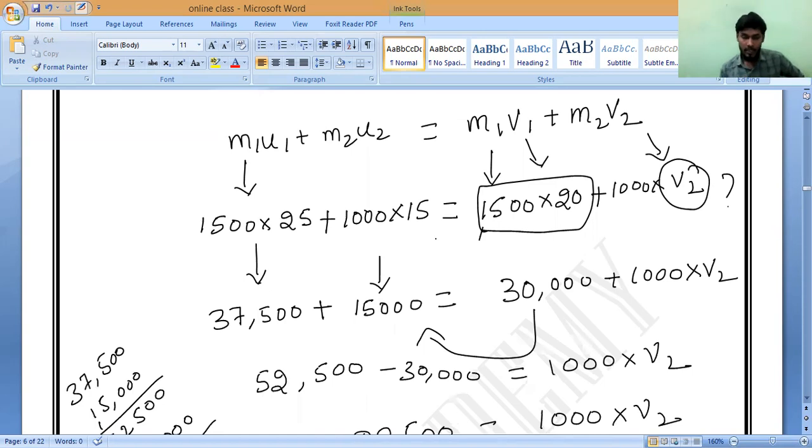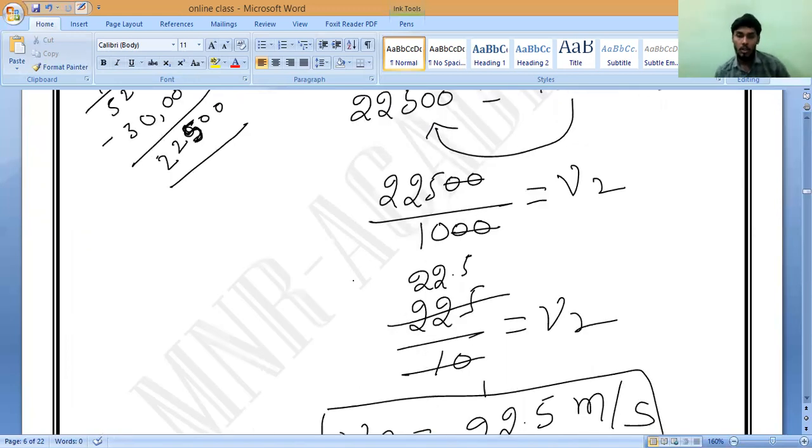So here it is in addition. 1500 into 20, 15 into 30, so 30,000. You can see directly, you can multiply 15 into 30, three zeros will come. That's all. Here 25 into 15 is 375, with two zeros. So 15 ones are 15, three zeros will come. Multiplication faster, I'm saying. You have to add it. Also 35 plus 15 is 50, 50 plus 2 is 52, plus 500, 52,500. So here 30,000 minus it will do, 22,500 will come. So you will get the answer, which equals 22.5.